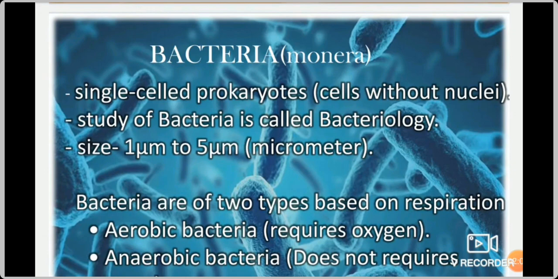Bacteria are of two types based on respiration, based on the breathing. They are aerobic bacteria and anaerobic bacteria. What is aerobic bacteria? It requires, means needs, oxygen to breathe. Anaerobic bacteria means it does not need oxygen to breathe. So based on respiration, bacteria are of two types: aerobic bacteria and anaerobic bacteria.